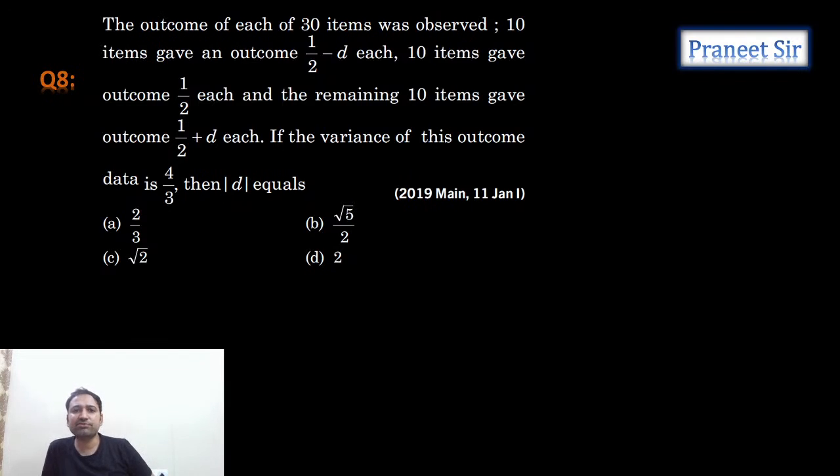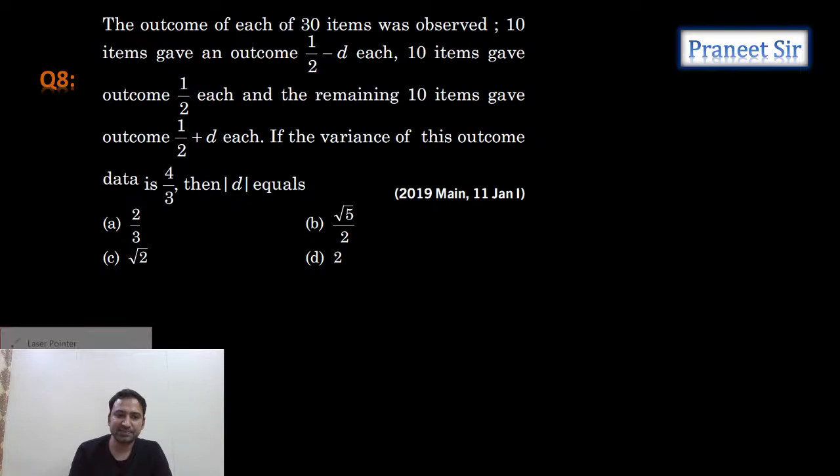The outcome of each of 30 items was observed. 10 items gave the outcome 1 by 2 minus d, and 10 items gave 1 by 2. The remaining 10 items gave 1 by 2 plus d. If the variance of these outcomes is 4 by 3, then what is mod d? Okay, let's solve this question. So he gave grouped data, guys.